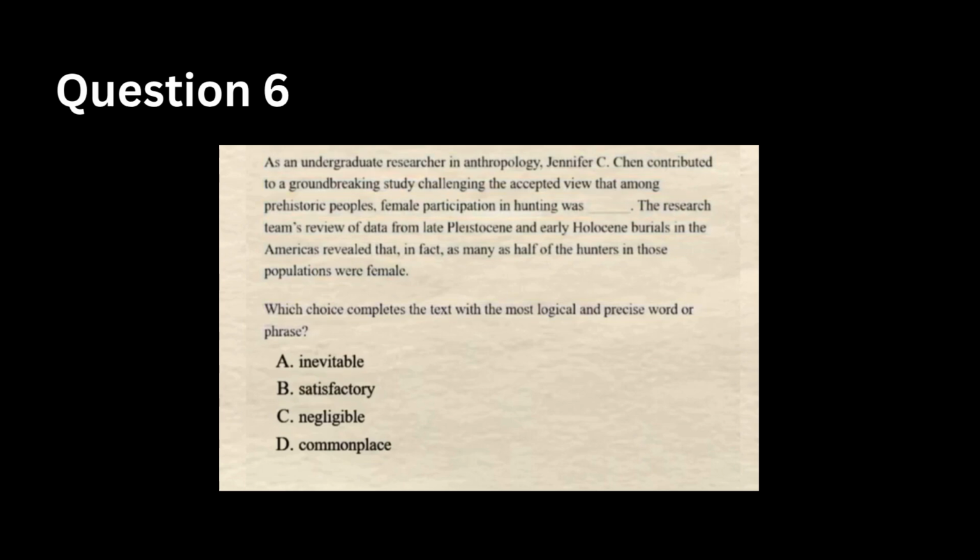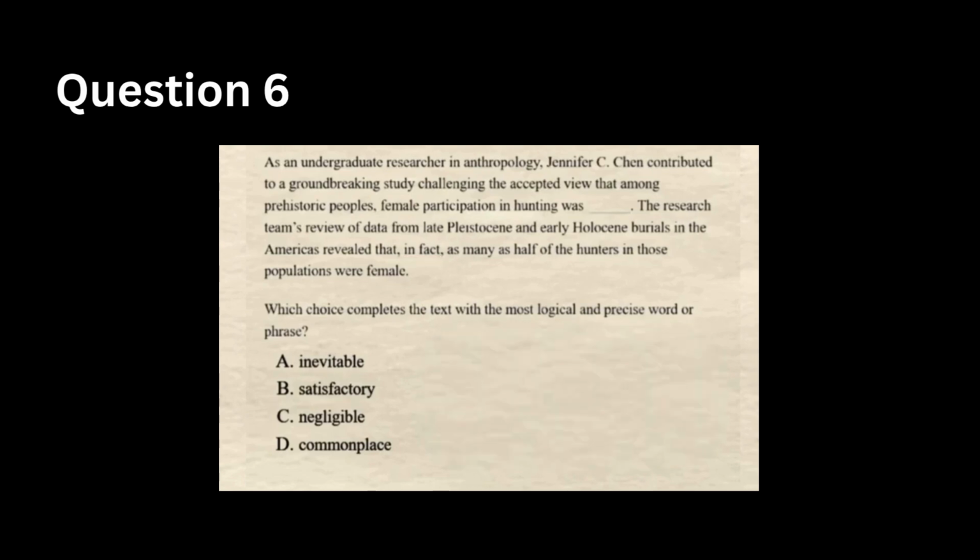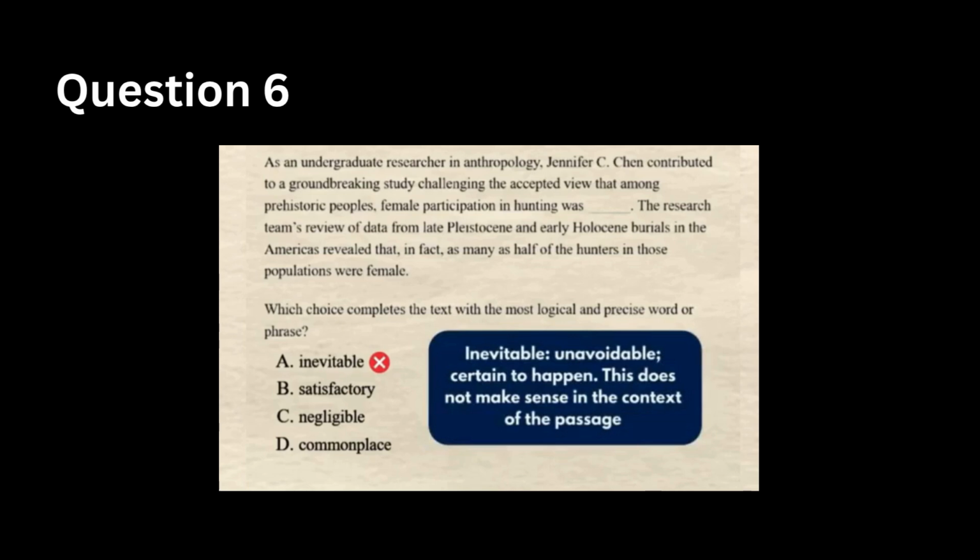So the text says that the study challenged the accepted view of female participation in hunting, and the text goes on to say that the researchers found that in fact as many as half the hunters in the group studied were female. The phrase "in fact" here establishes a contrast indicating that the new finding differs from the accepted view. So if we go through the options, choice A is incorrect because inevitable means unavoidable or meant to happen. Nothing in the text suggests that the accepted view is that prehistoric peoples could not avoid female participation in hunting.